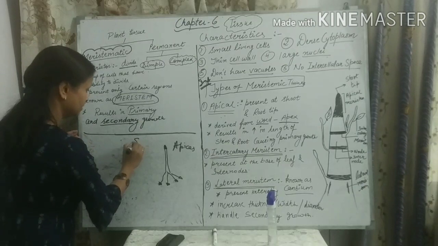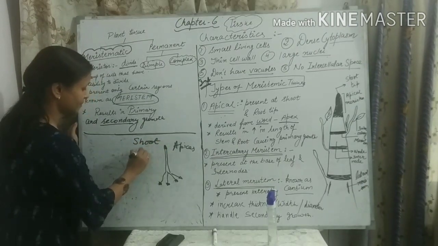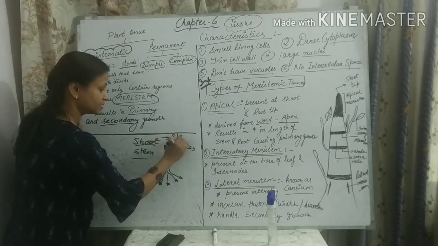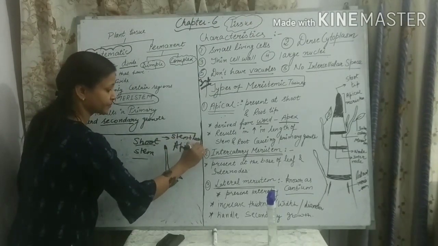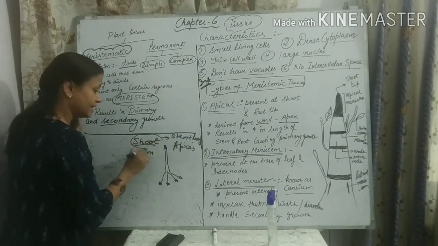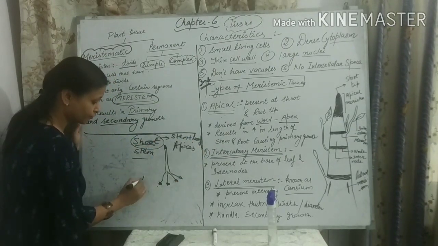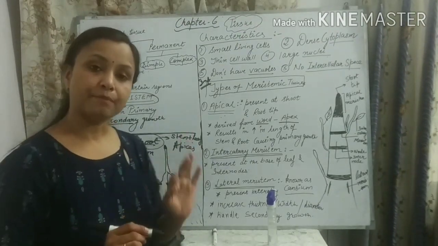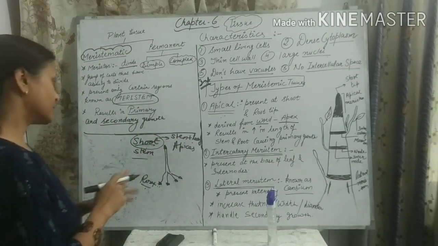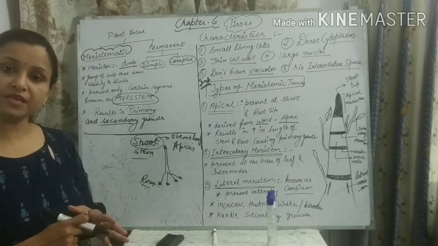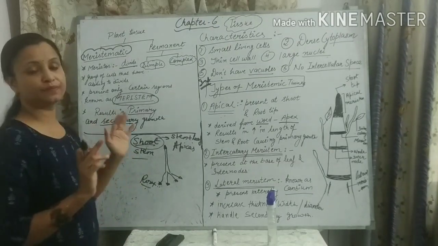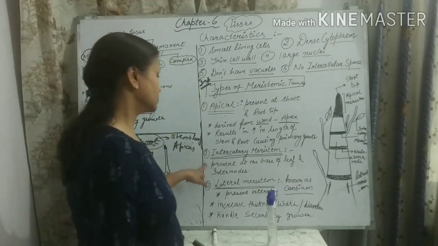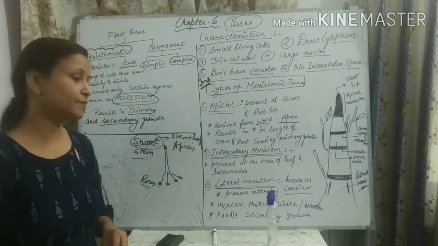Here the two terms, shoot or stem. What is the difference between these two, students? Shoot, it comprises of stem plus leaf. Okay, so length of shoot or length of root, it increases because of the apical meristem, and it is known as shoot apical meristem, which is present on the shoot tip, and root apical meristem, which is present on the root tip. Okay, now come to the second one, that is intercalary meristem.